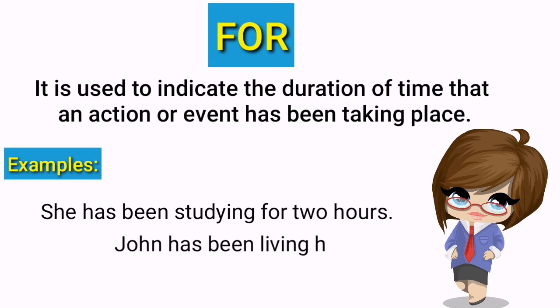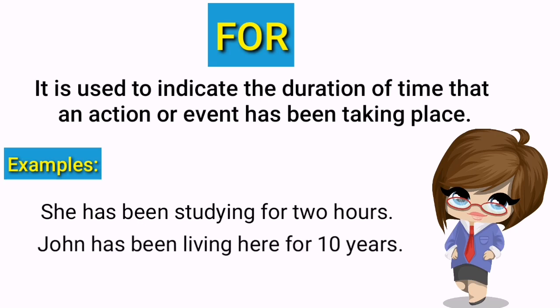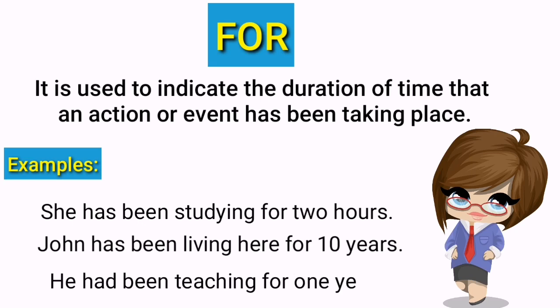John has been living here for 10 years. Here the word for is used to indicate the duration or period of time during which the action of living has been taking place. It specifies that John's living in this location started 10 years ago and has continued up to the present moment. He had been teaching for 1 year.